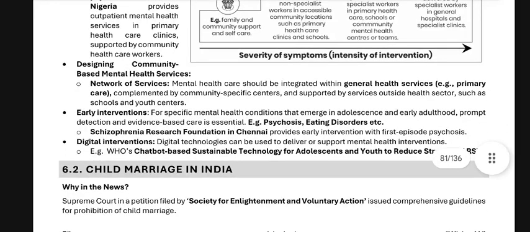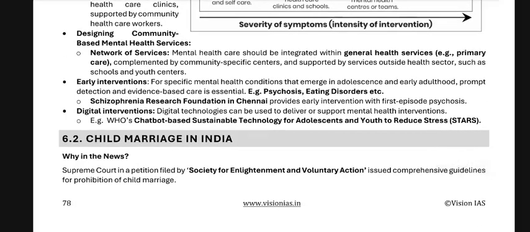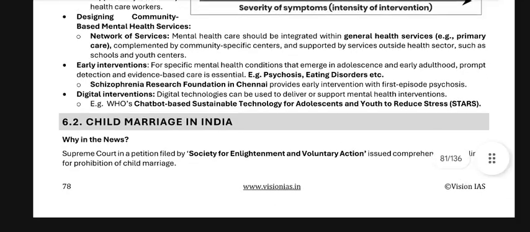Early intervention for specific mental health conditions that emerge in adolescence and early adulthood, with prompt detection and evidence-based care, is essential. Example: psychosis, eating disorders, etc. The Schizophrenia Research Foundation in Chennai provides early intervention for the first phase of psychosis. Technologies can be used to deliver or support mental health interventions. Example: WHO chatbot-based sustainable technology for adolescents and youth to reduce stress.